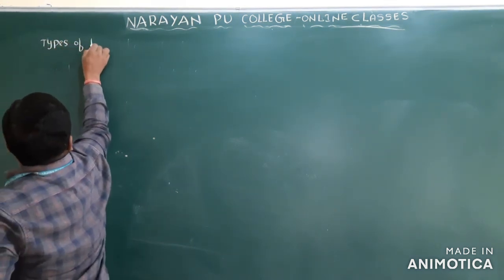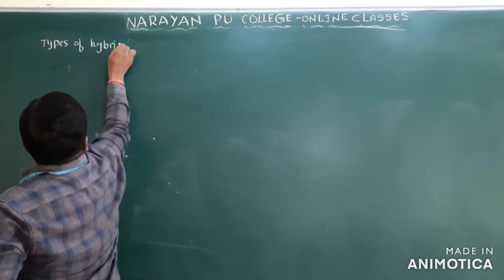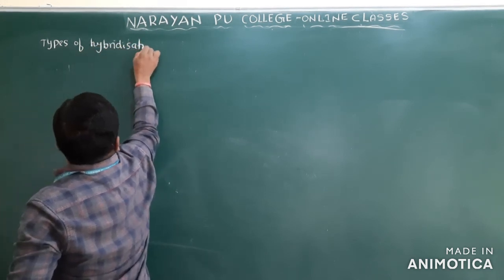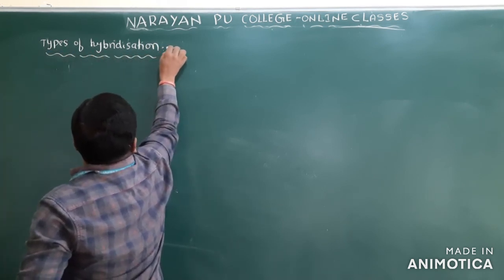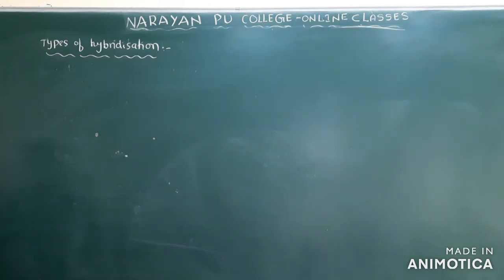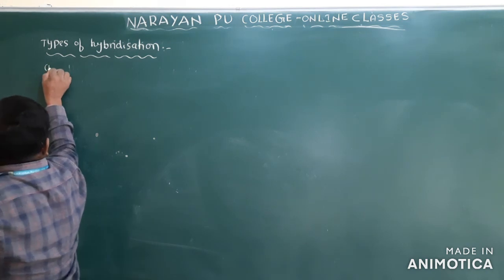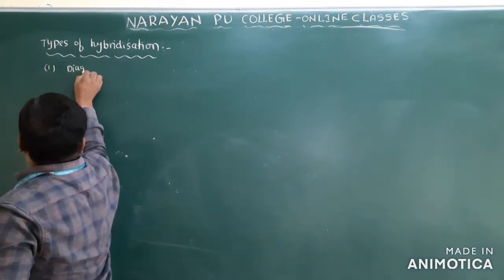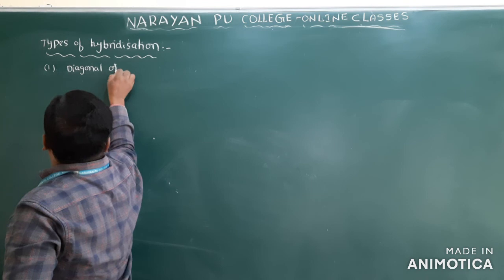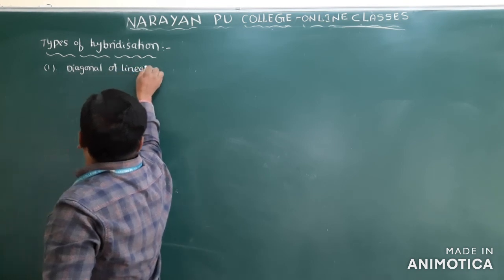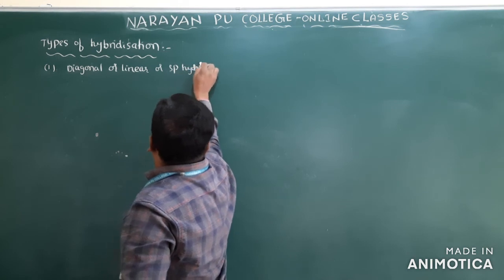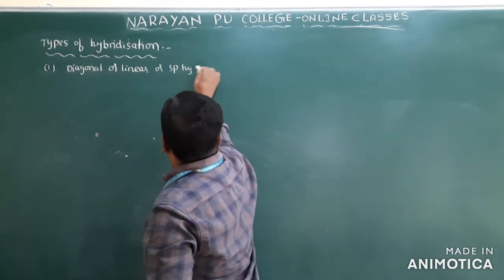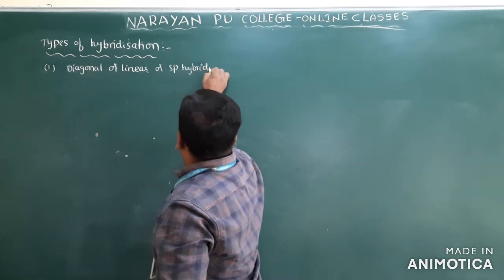The first one is sp hybridization, or we can say diagonal or linear hybridization. Put the first one: diagonal or linear or sp hybridization.